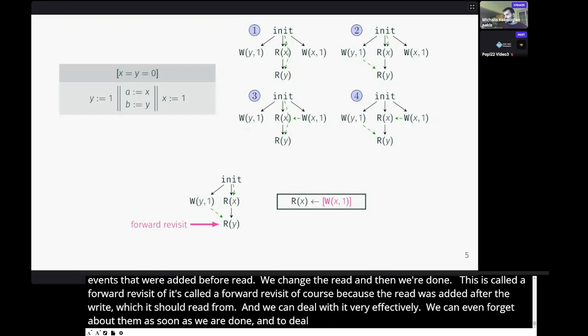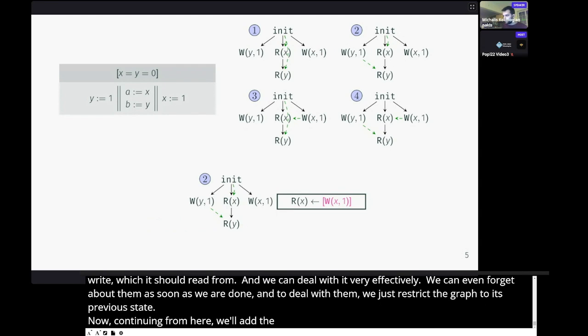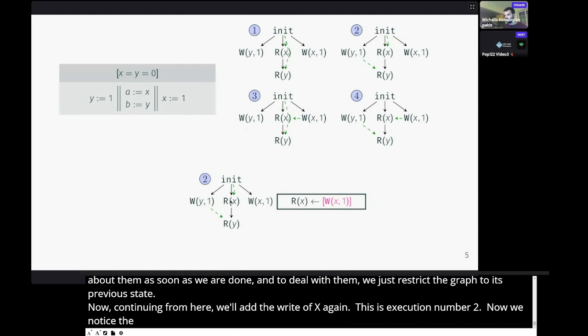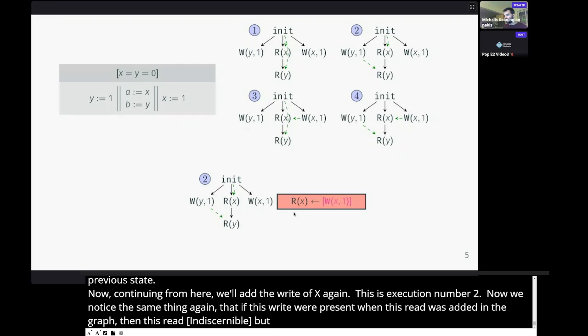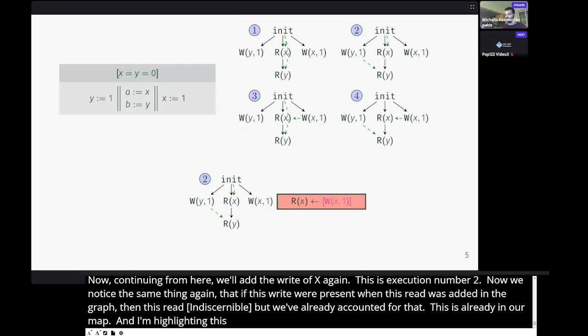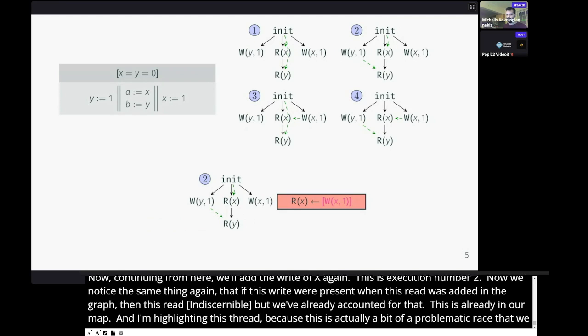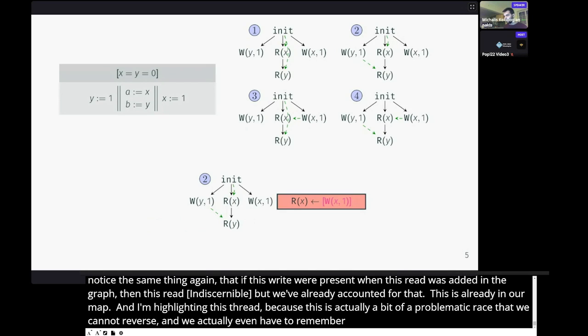Now, continuing from here, we'll add the write of x again. This is execution number 2. And now we notice the same thing again, that if this write were present when this read was added in the graph, then this read could read from it. But we've already accounted for that. This is already in our map. And I'm highlighting this red because this is actually one of the problematic races that we cannot reverse. And we actually even have to remember that this has happened for as long as the read remains in the graph. Now, let me show you why this is problematic.